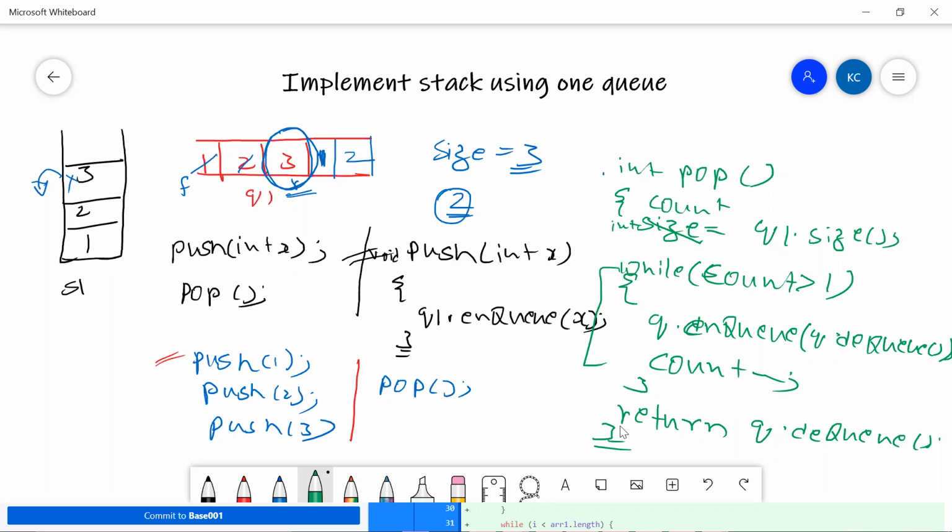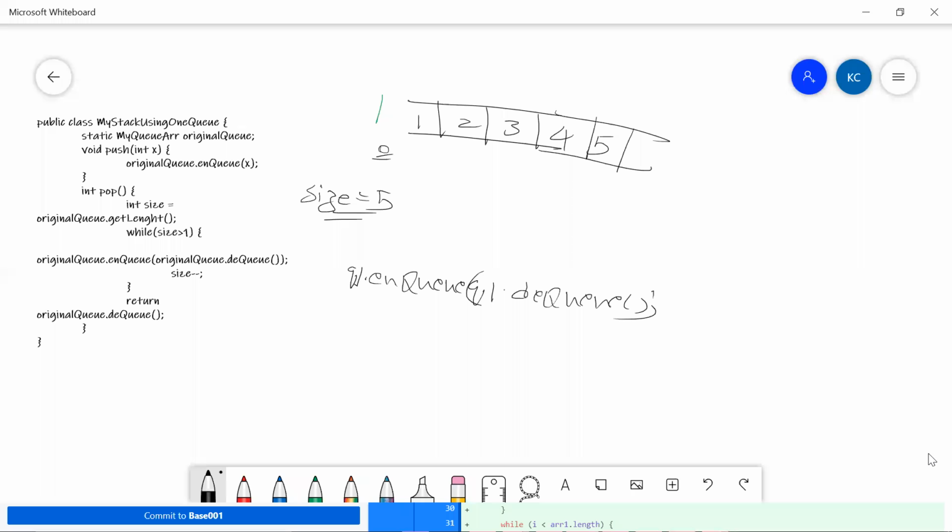So I just want to ask you guys, are you able to understand this particular logic? Right? So what am I trying to do? I've taken this code, I have pasted it over here. I've taken an example of size is equal to 5. I'm doing q1.nq of q1.dq, right? So here, what am I saying? While size is greater than 1, my size is what? Size is 5 now. I'm trying to do something like this.